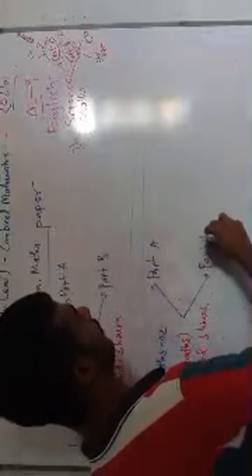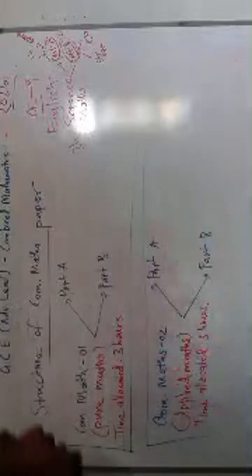And in combined mathematics 2 also you will have part A and part B. In part A, you have studied science and mathematics at O/L. In science you have multiple choice questions, but in mathematics you don't have any.